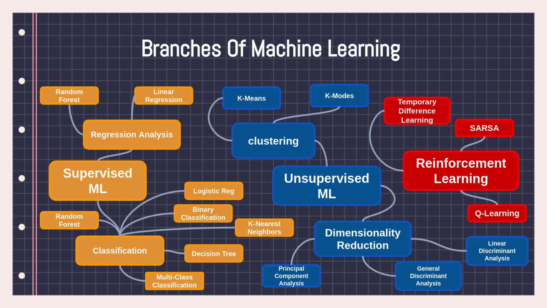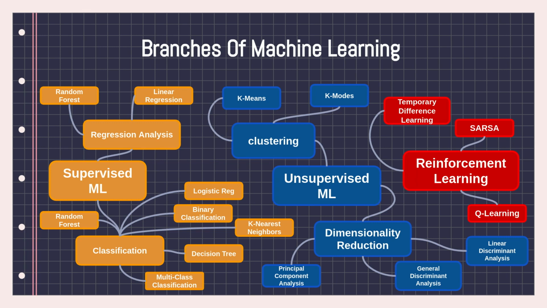We have two main branches of unsupervised machine learning: clustering and dimensionality reduction. For clustering, we have models like k-means and k-modes, and for dimensionality reduction, you have things like PCA, principal component analysis. You also have GDA, generalized discriminant analysis, and stuff like that. That's unsupervised machine learning, whereby you just provide the computer with a bunch of features without the attached labels, so the computer will be able to figure out the labels on its own.